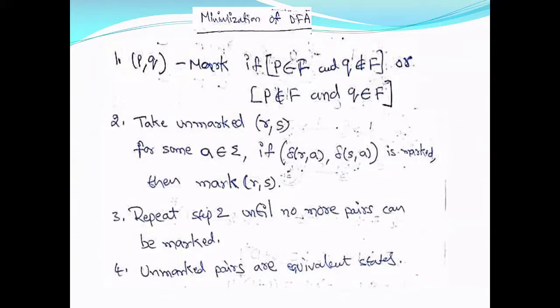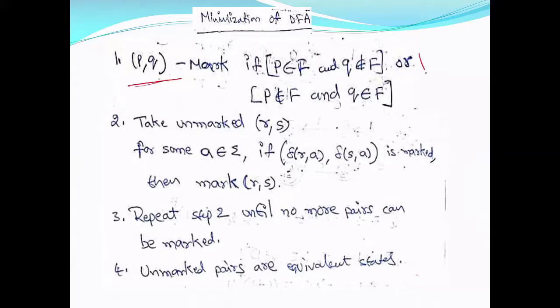So what you have to do is make a table consisting of pairs of states. Then from that table, first we have to mark all pairs.